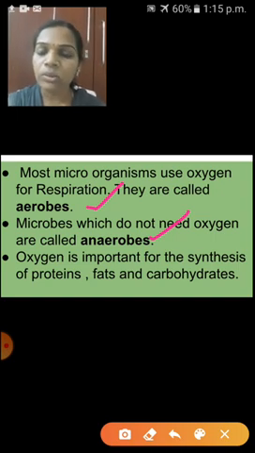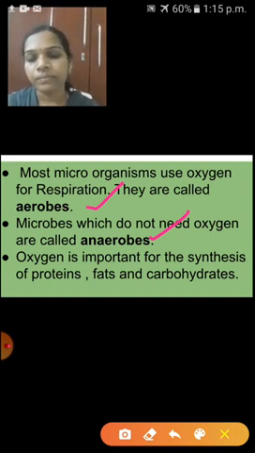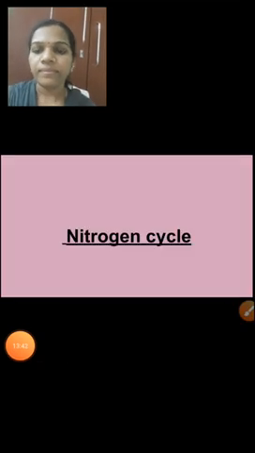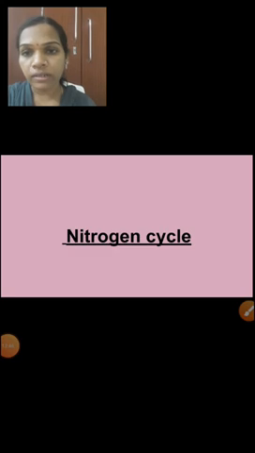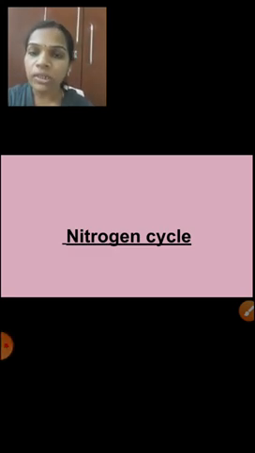The next one is the nitrogen cycle. Yes children, the next one is the nitrogen cycle. It is another important biogeochemical cycle, where nitrogen is present in our atmosphere. How much percentage? 78%.